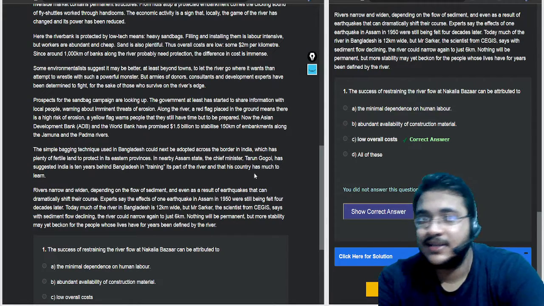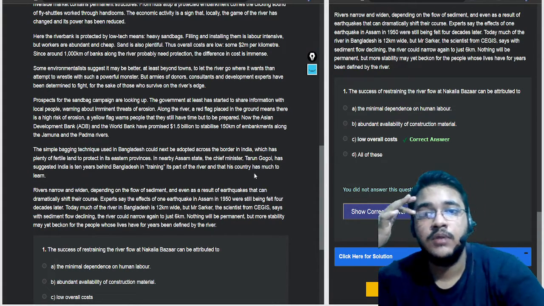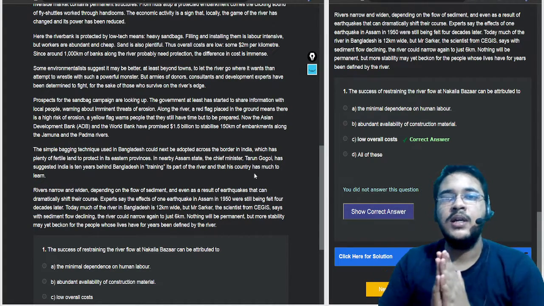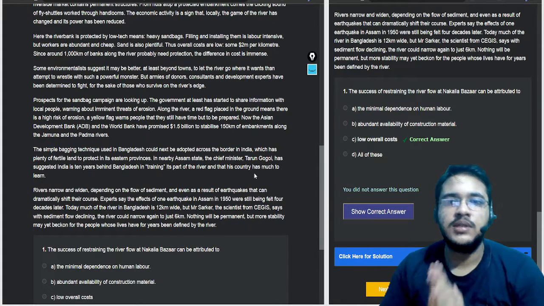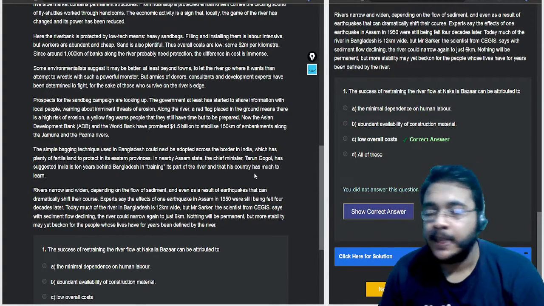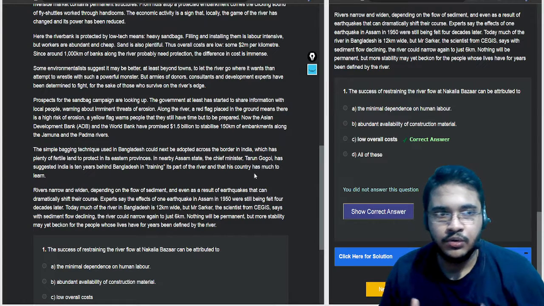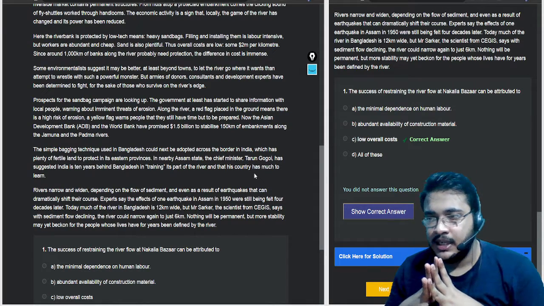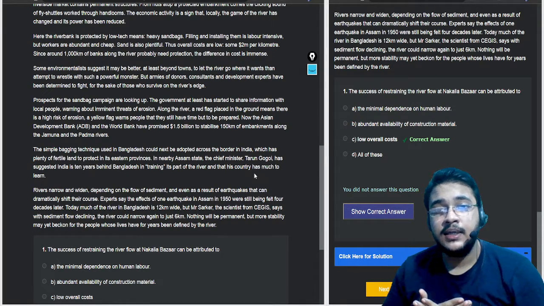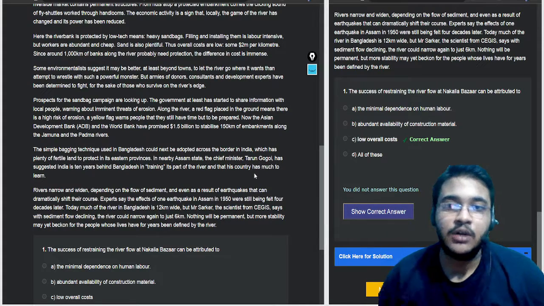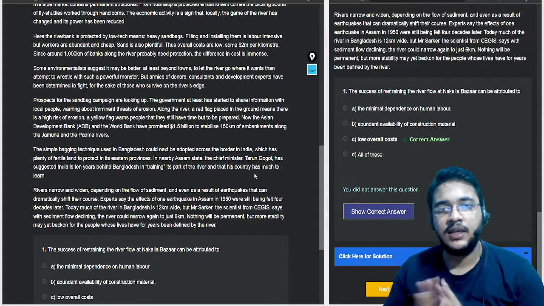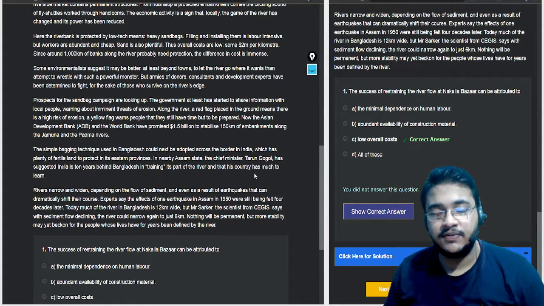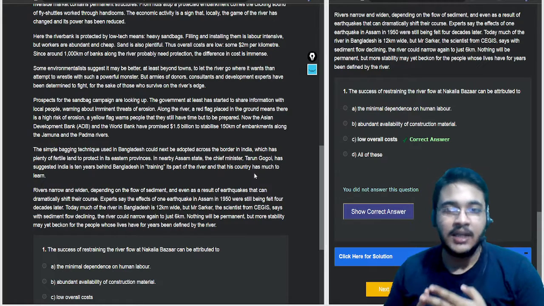I have shown you that this is the correct answer, but from the next passage onwards, you will have to take my word at face value, because please understand that I will also check before saying that this is a correct answer or a wrong answer. But it is not important for you to see a picture perfect answer. For you, it is important to understand the reasoning behind me eliminating between two similar options. Because I always say this, and I'll keep on saying this, that it is only the closeness of the options that makes an RC difficult. It is not the language, it is not anything else.